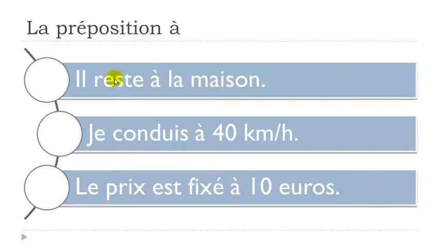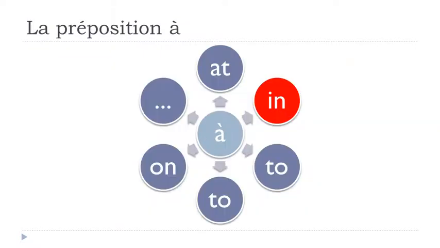Okay, so, il reste à la maison. Je conduis à 40 km/h. Le prix est fixé à 10 euros. Okay, so if you want to express this at concept for these situations, then you will have to use this preposition à. Okay, so let's see now the second category we will have, and it will be this in concept.